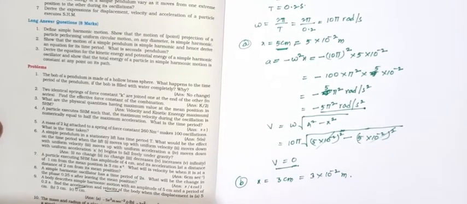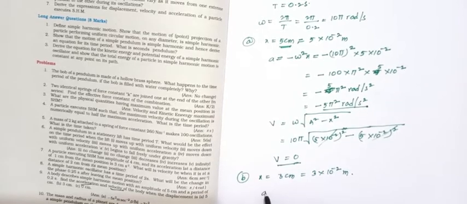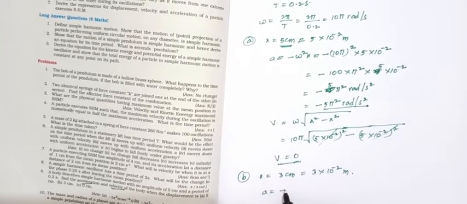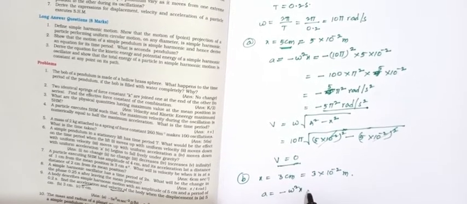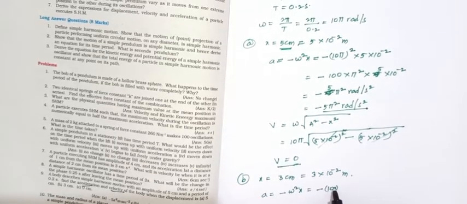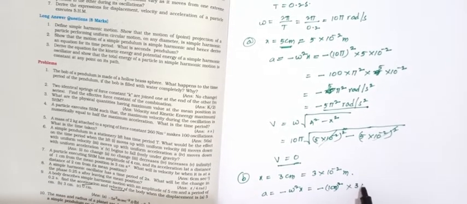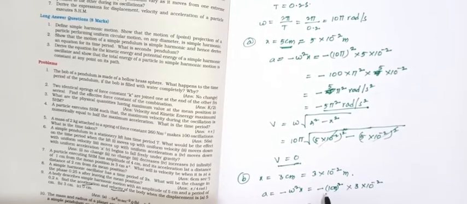Here the acceleration a equals minus omega square x, that equals minus (10 pi) whole square into 3 into 10 power minus 2, that equals minus 100 pi square into 3 into 10 power minus 2.